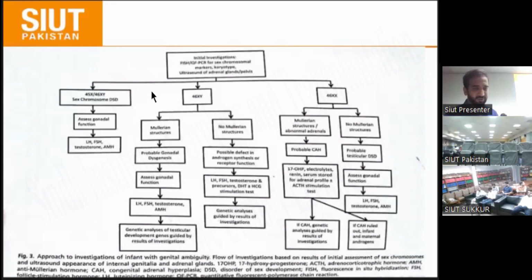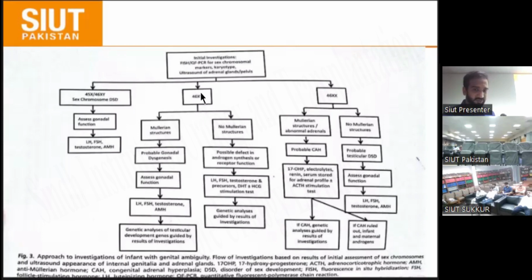If the patient presents with ambiguous genitalia and we did the karyotyping, and the karyotyping showed 46,XY, then we see whether a müllerian structure is present or not, with the help of abdominal ultrasound or digital rectal examination. If the patient has 46,XY chromosomes, that means there is an XY chromosome, and müllerian structure is normally not present in the same patient, because of the testes present. If they are functioning normally, that causes the Sertoli cells' secretion of AMH and regression of the müllerian structure.